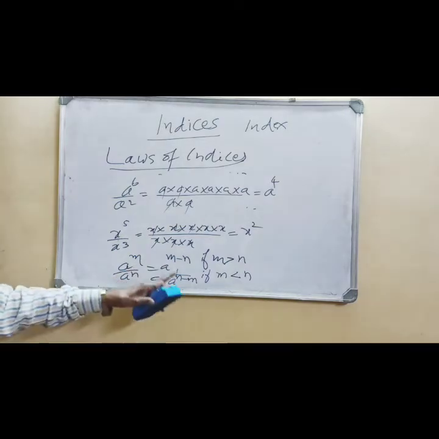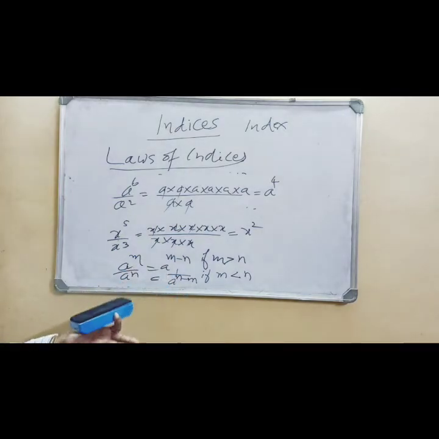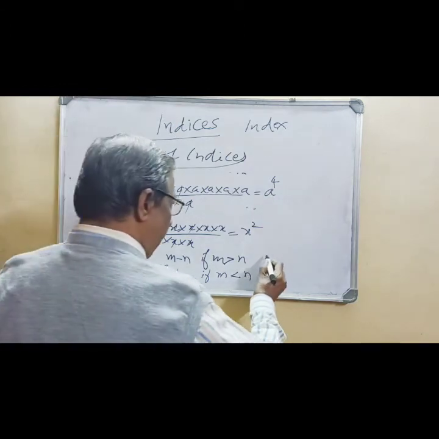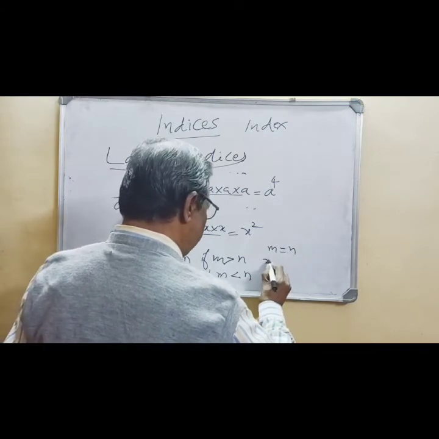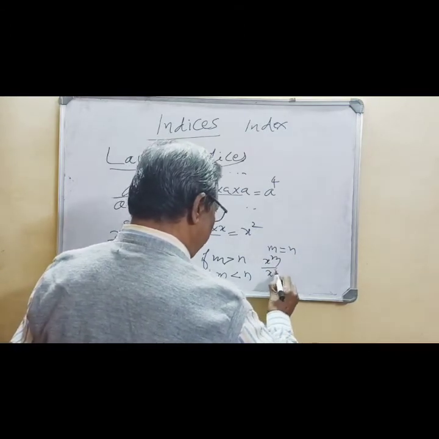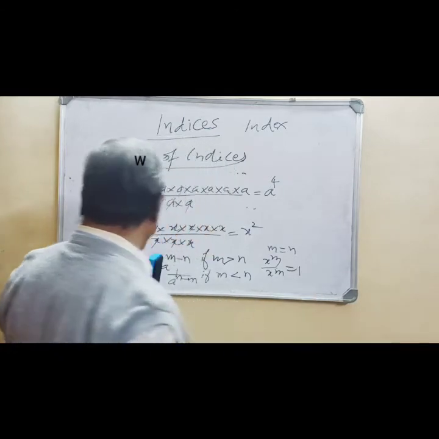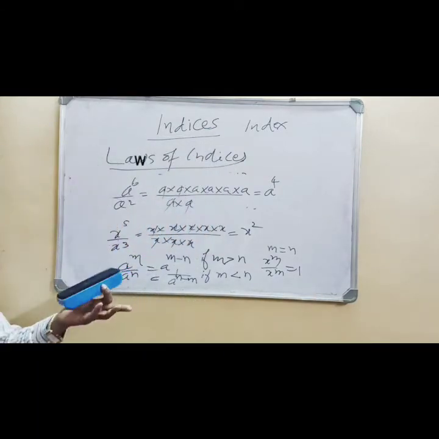Again, if m is equal to n, all cancel, giving you 1. So a raised to m upon a raised to m is 1.